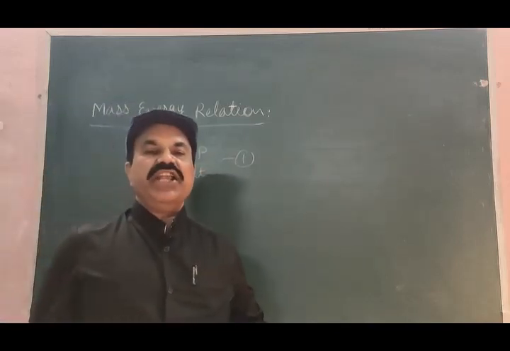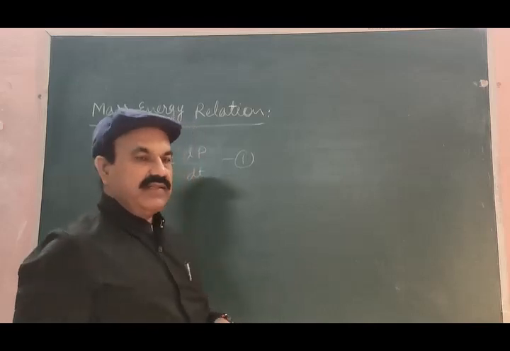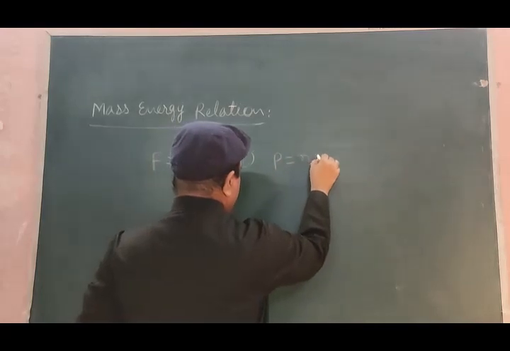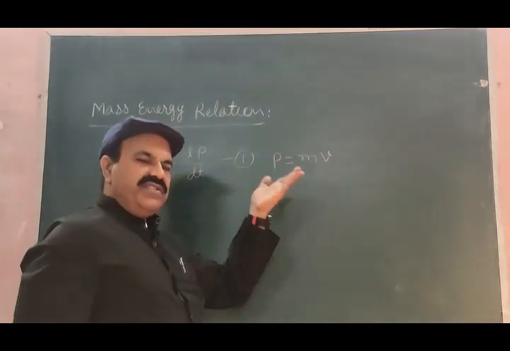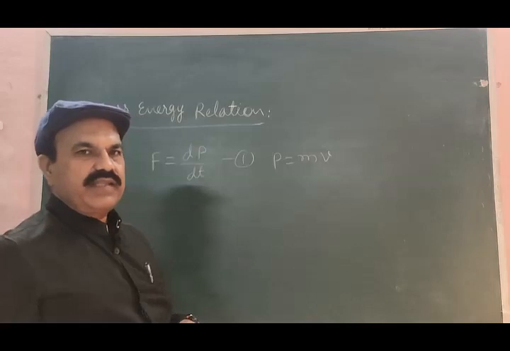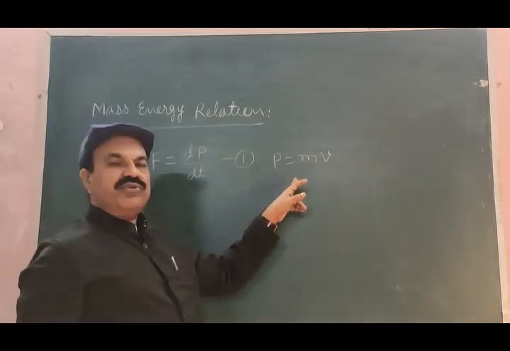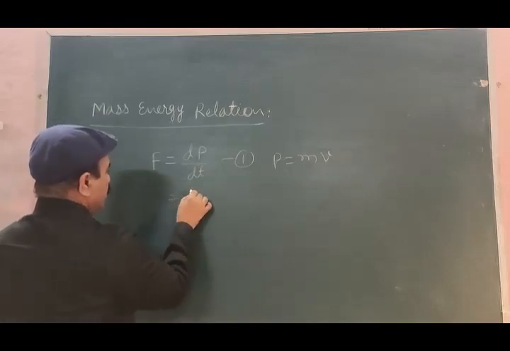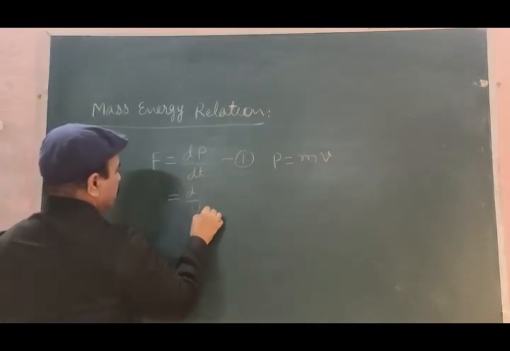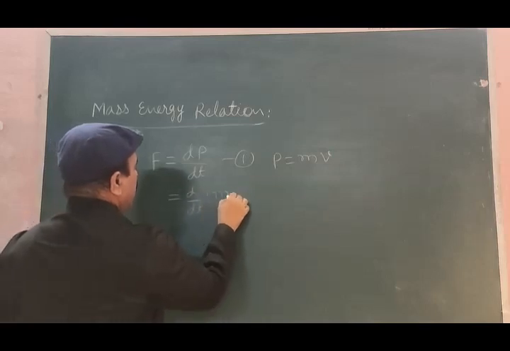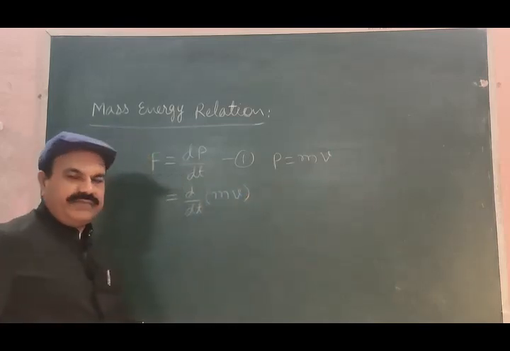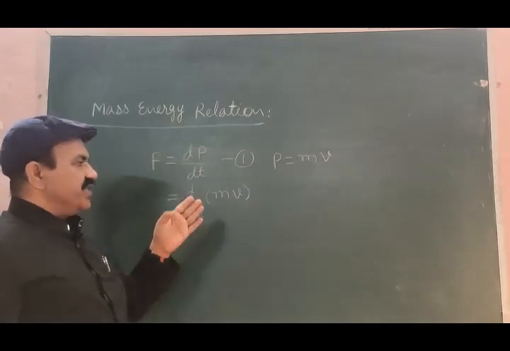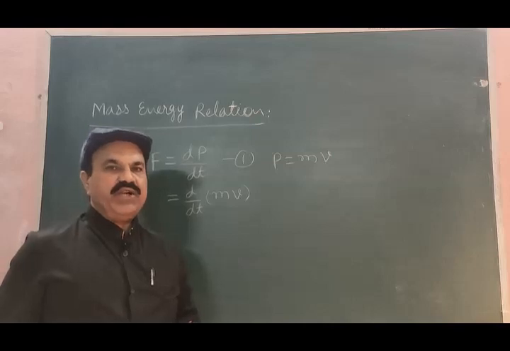P is the linear momentum, and you know linear momentum is given by P is equal to mv. So for this P, let me put mv. So this F is equal to d by dt of mv. According to Newton's second law of motion, this force is equal to d by dt of mv.